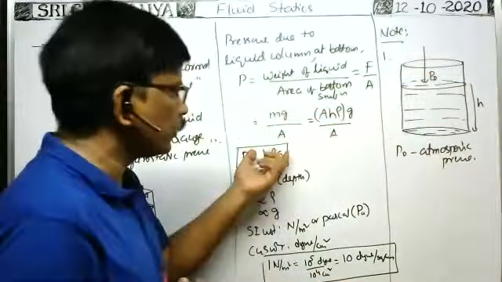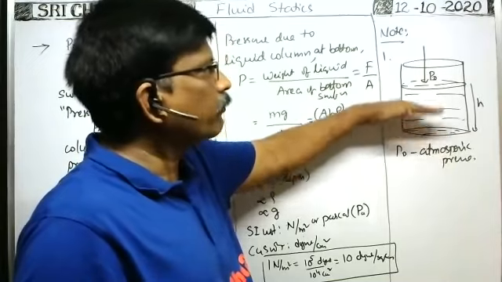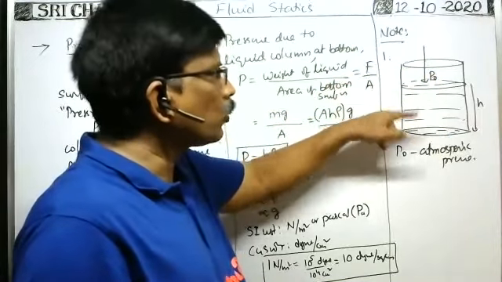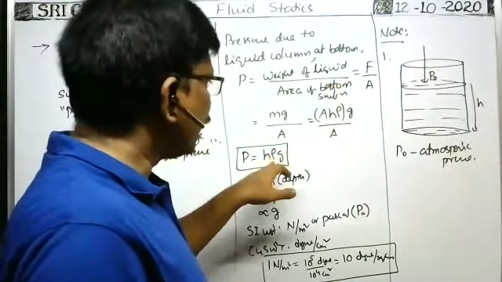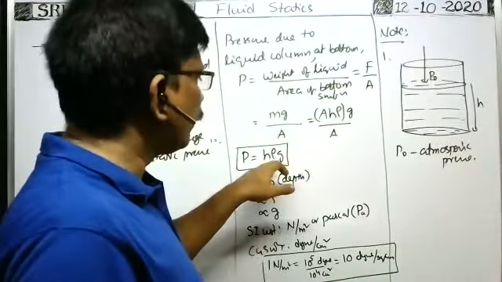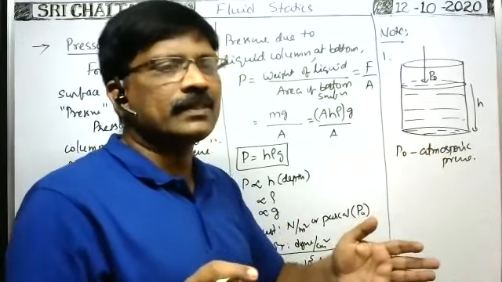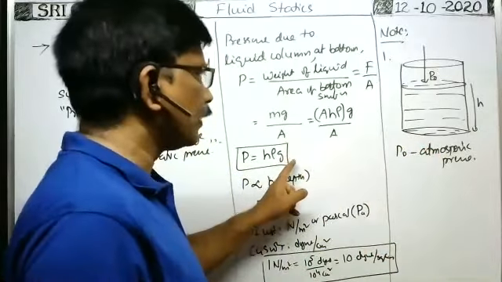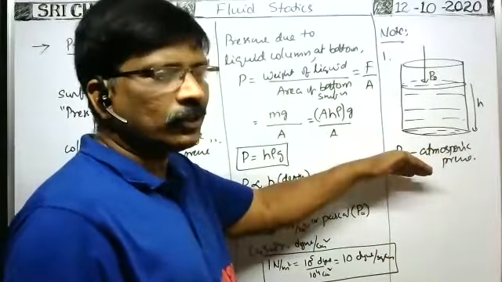So suppose at this point you want to find the pressure. At what depth is this point from the surface of the liquid? That depth, into rho g. It is the case whenever the density of the liquid remains constant, even pressure increases when you go to depth. If the density remains constant, in such cases only it is correct. If density also changes according to the depth, then we have to use the integration method to calculate the pressure.